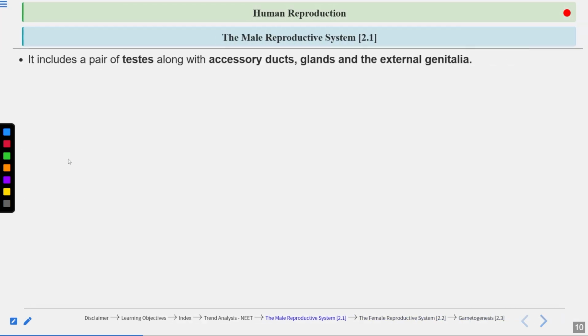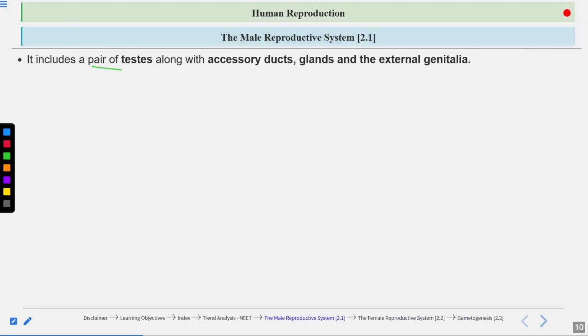Now, the male reproductive system consists of a pair of testes, meaning two testes are present. Testes are the primary sex organs. So what is the function of primary sex organs? They produce the gametes and they produce the hormones also. So testes produce the male gametes, which is the sperm, by spermatogenesis, and they also produce the male hormones, androgens, such as testosterone. Apart from the primary sex organ, the male reproductive system also consists of accessory ducts, accessory glands, and external genitalia.